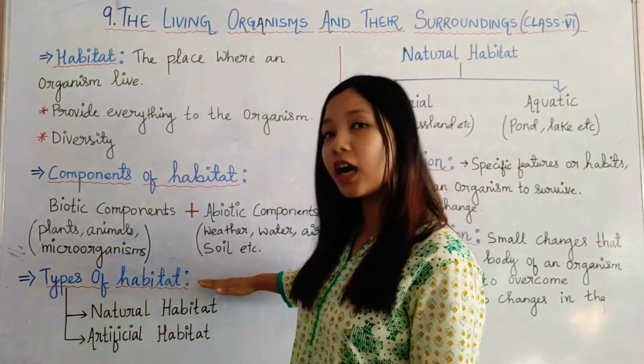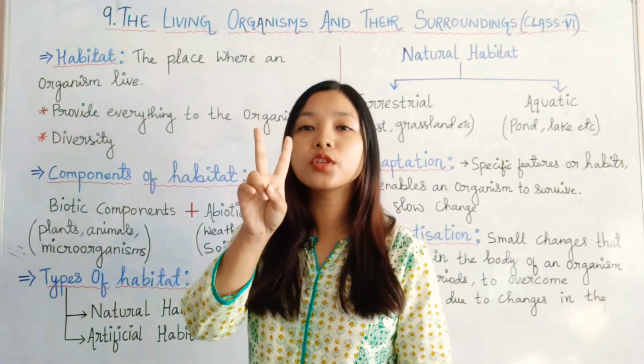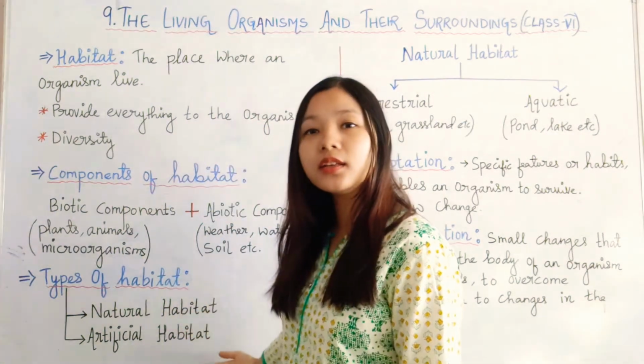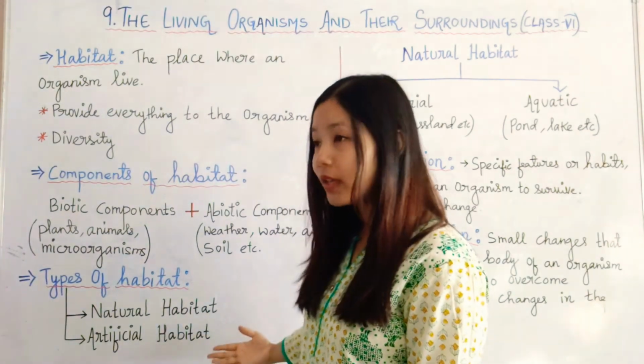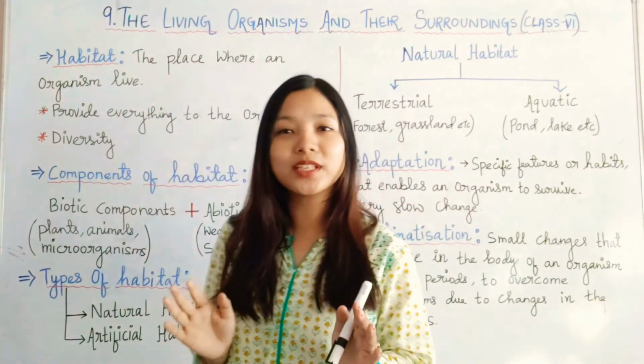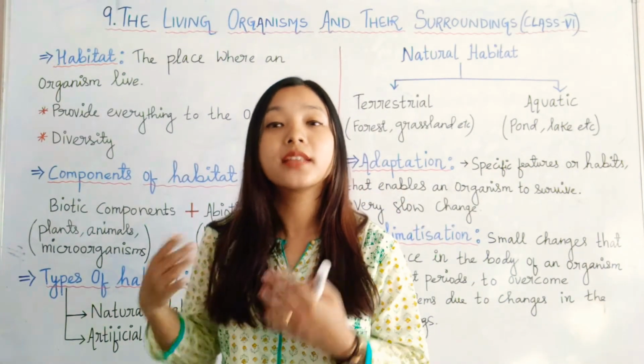Next, let's see types of habitats. Habitats can mainly be of two types. They are natural habitat and artificial habitat. By the name itself you can understand, natural habitats are those habitats which are found naturally, like desert.